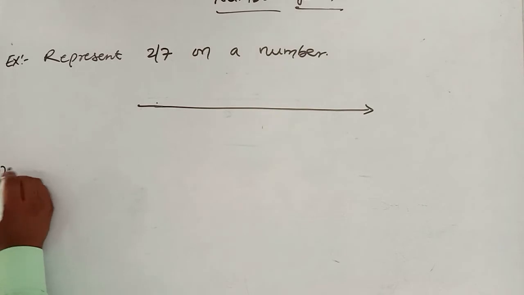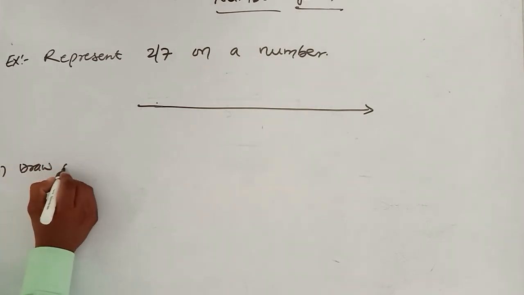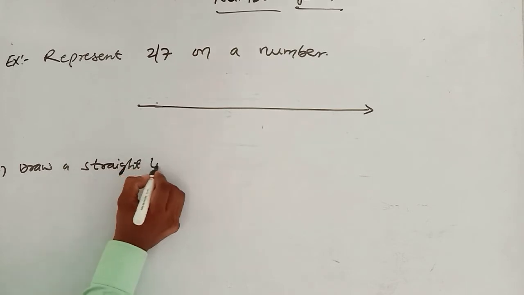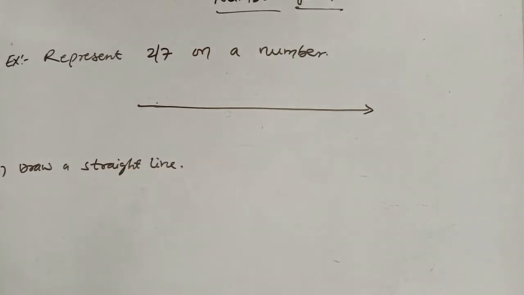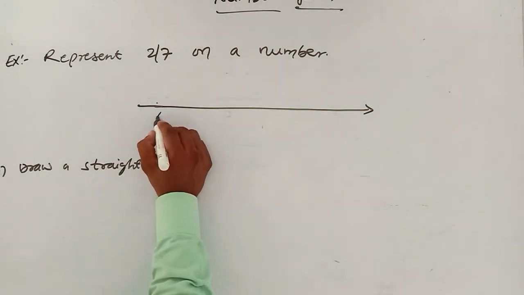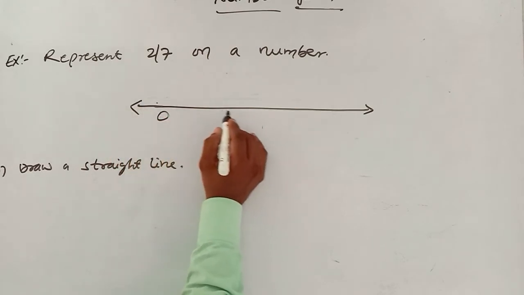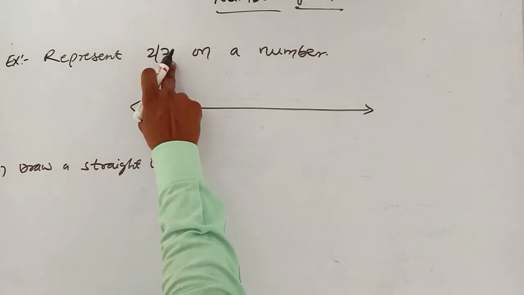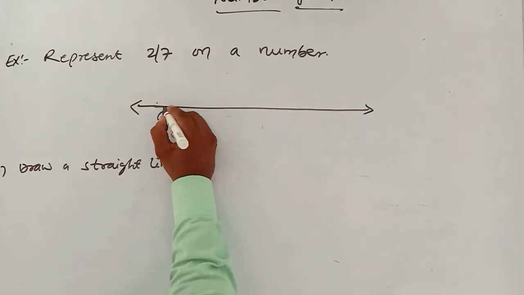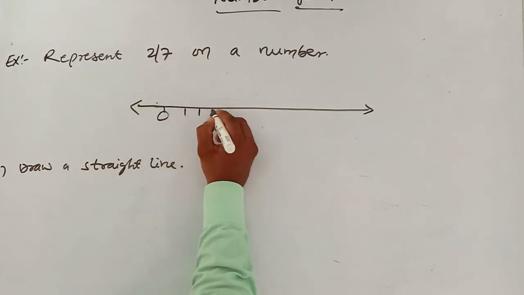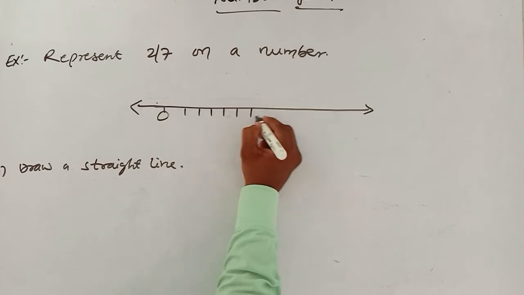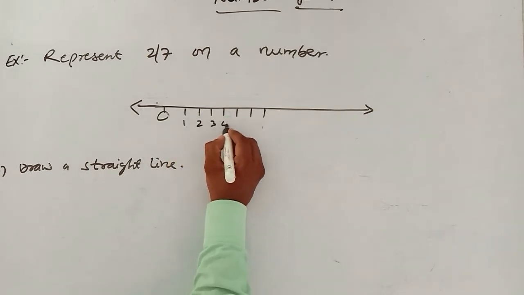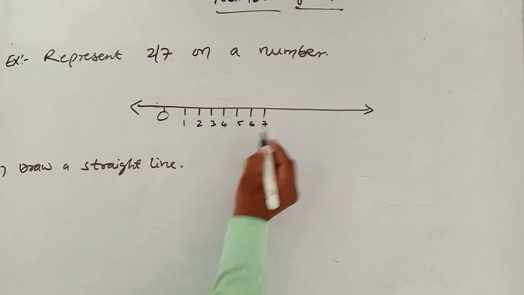The first step is draw a straight line. Now here I am taking 0 and 2/7. That means here denominator is 7. I am dividing it into 7 parts: 1, 2, 3, 4, 5, 6, 7.